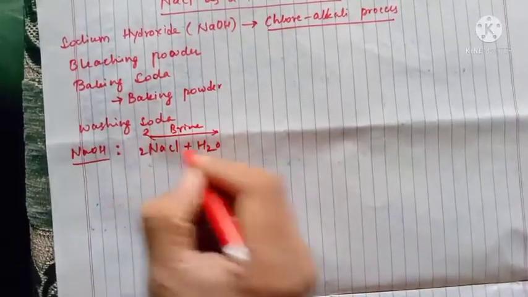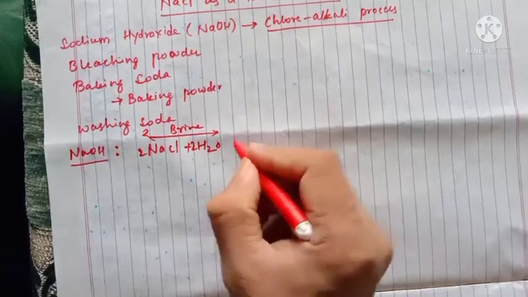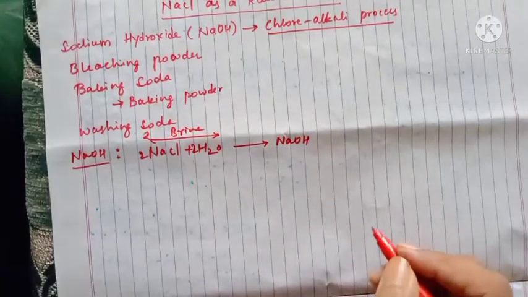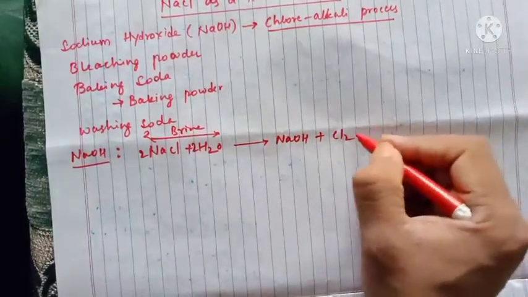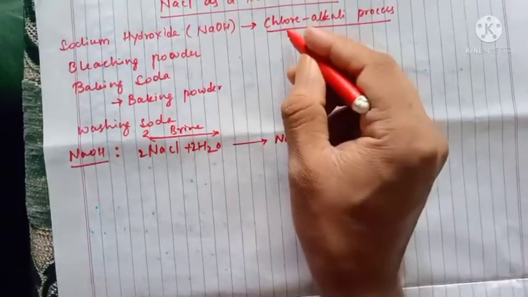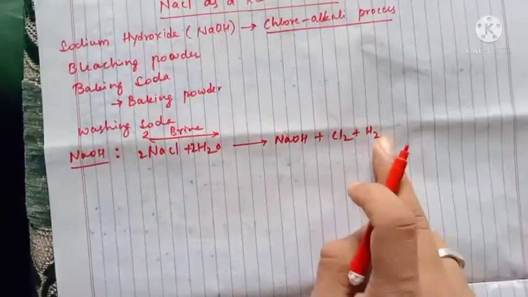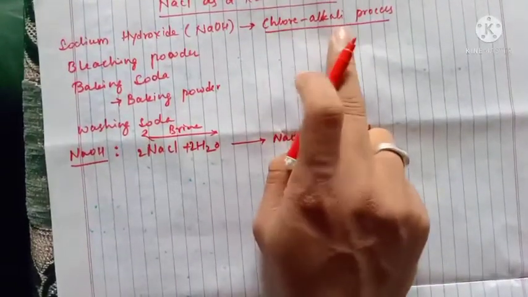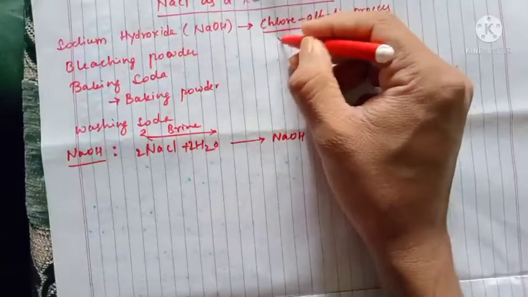As you see in the chemical equation, 2 NaCl plus 2 H2O gives 2 NaOH, Cl2, chlorine gas, along with hydrogen gas. This process is called the chlor-alkali process, because chlorine is released here.